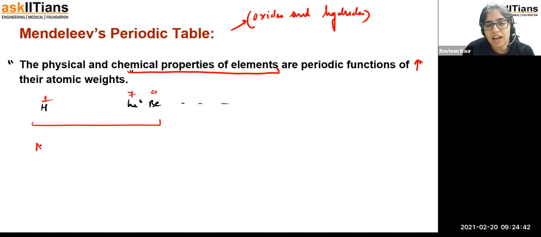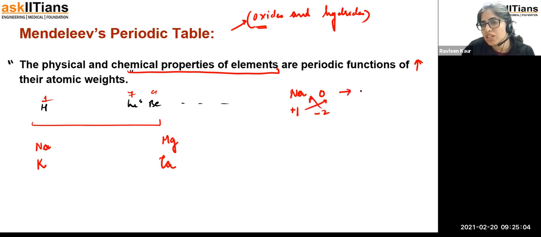Let us say, guys, we are having sodium and potassium. On the other side, we are having magnesium and calcium. In this case, sodium is there, but what is the valency for sodium? Sodium valency is +1, right? And let us try to make its oxides first of all. Oxygen's valency is -2. Whenever you do crisscross, it results in the formation of Na2O. So sodium is going to have the chemical formula Na2O.